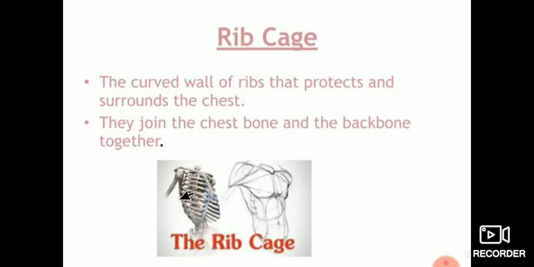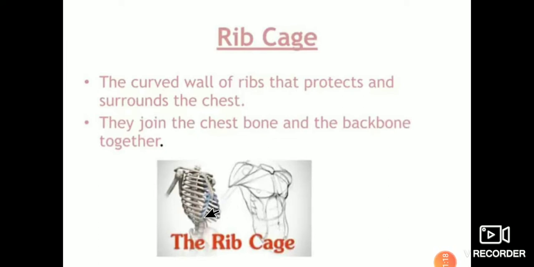Look at this picture. Dear students, this is the picture of the rib cage. The rib cage is a curved wall of ribs that protects and surrounds the chest. It is under the chest. Ribs join the chest bone and the backbone together in our body.